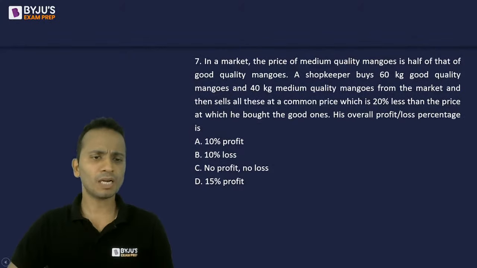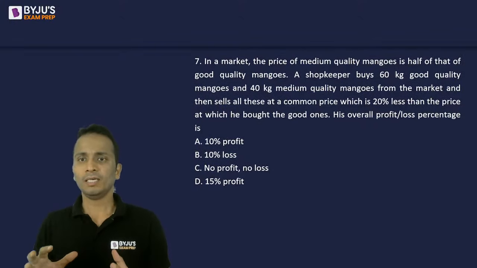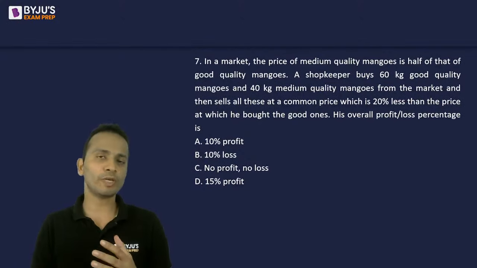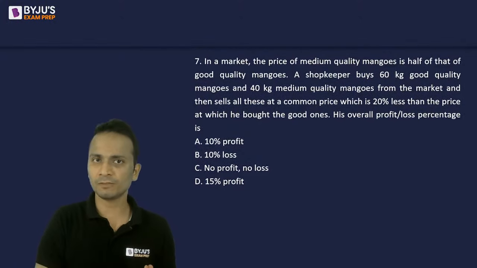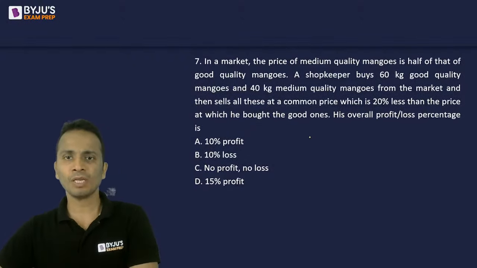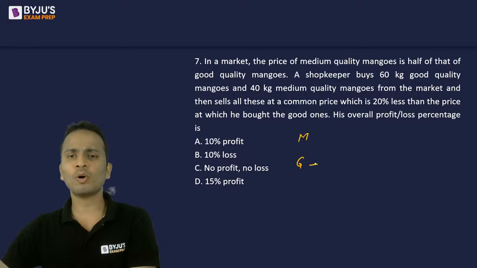Now you can take two different ways to solve this question. The price at which these are bought, you can assume them as variables or you can assume them as some number. I have medium quality and good quality such that the price of medium quality is half that of good quality. So good quality ka price, if I take it as 10, then the medium quality price will be 5.